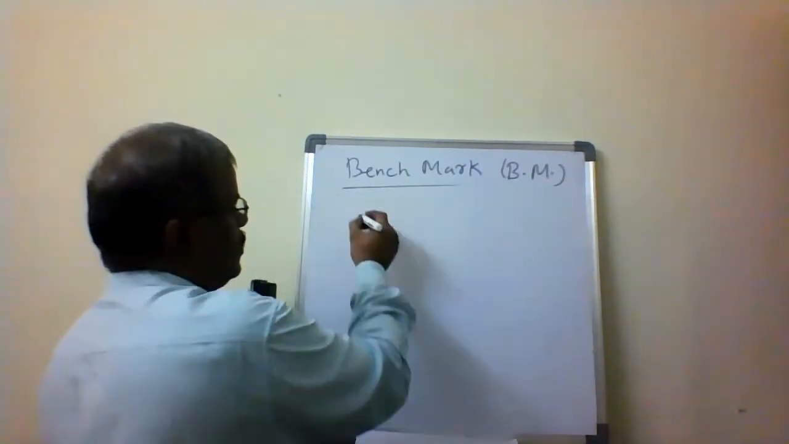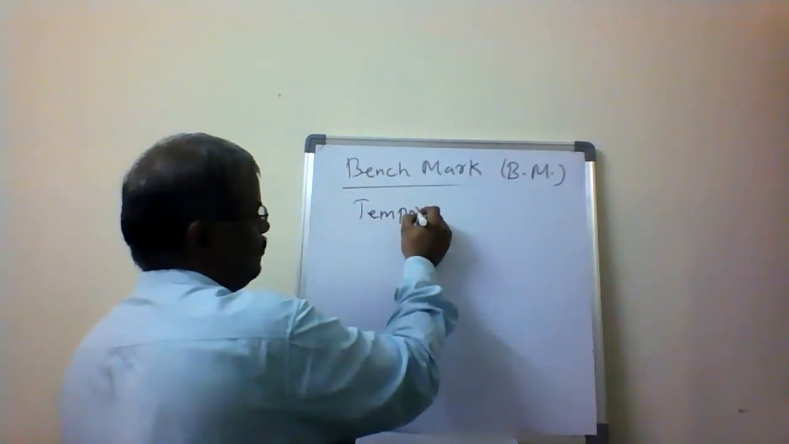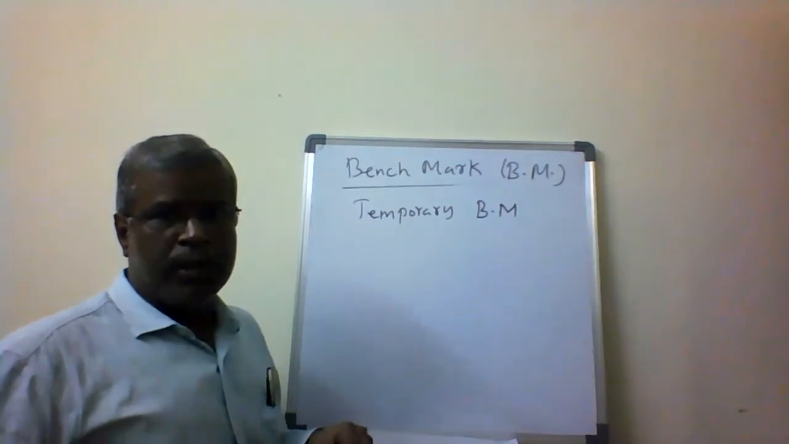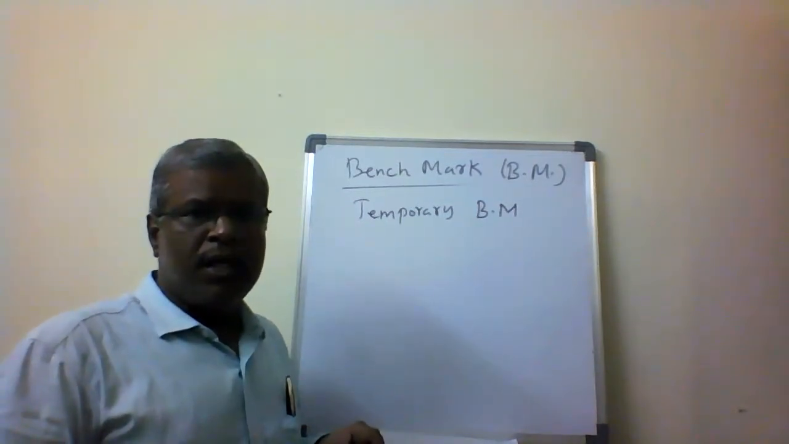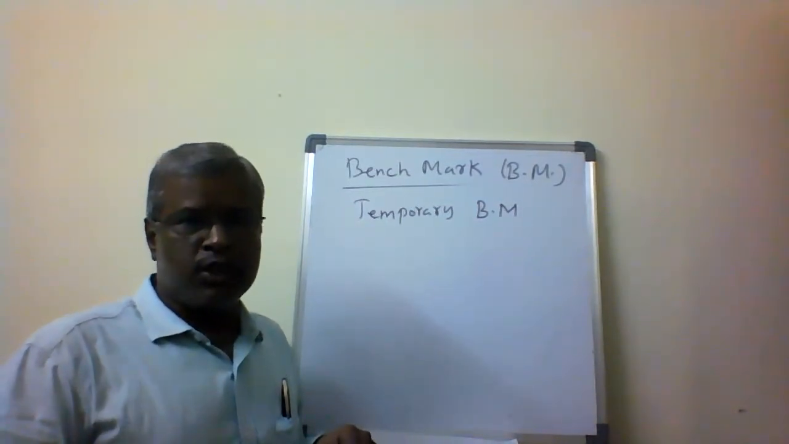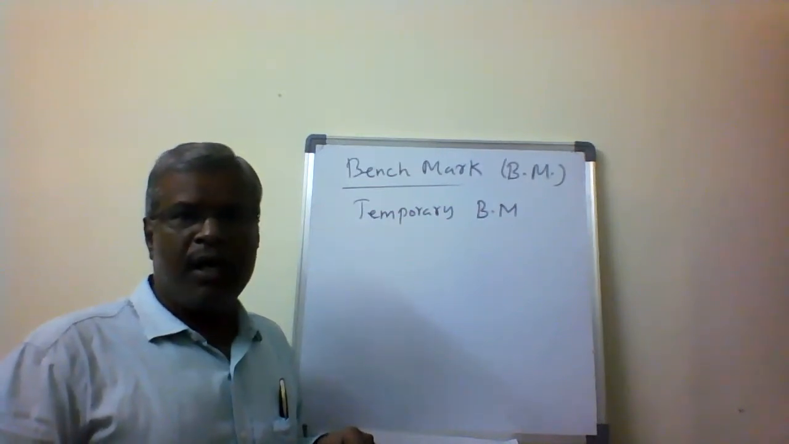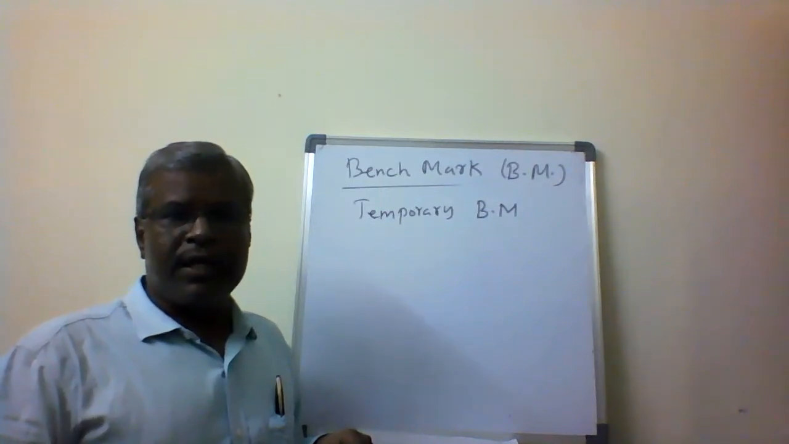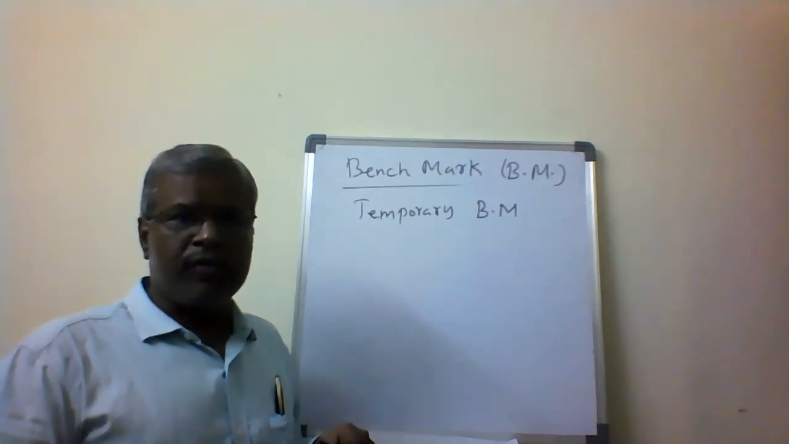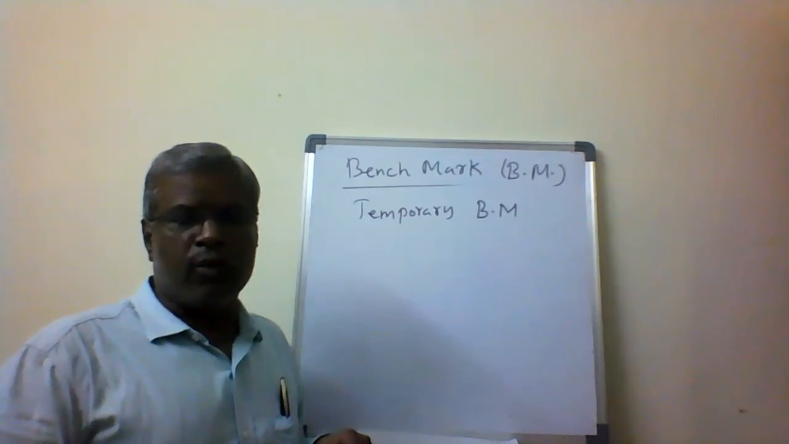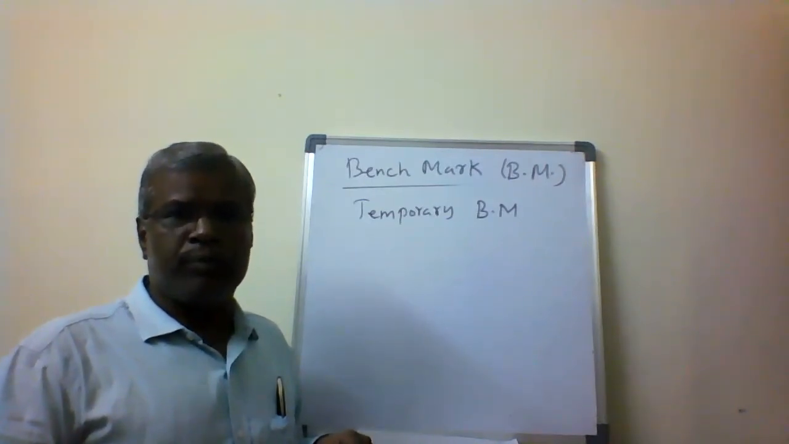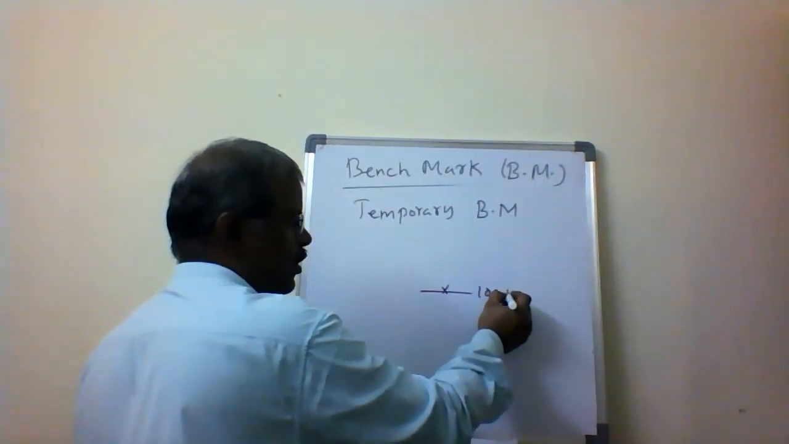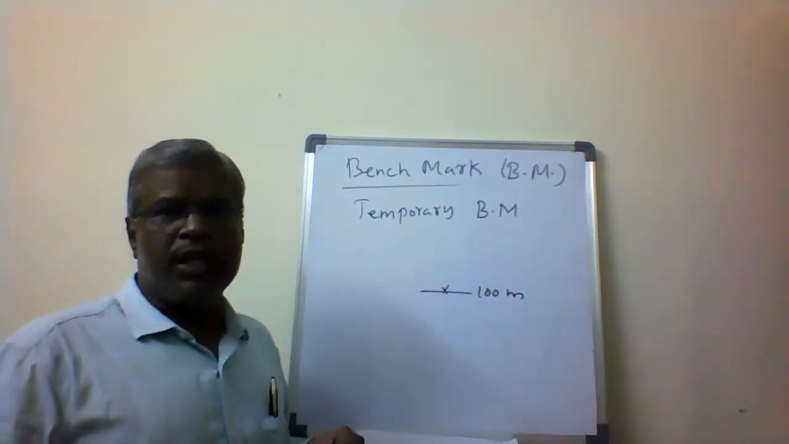Then the next one is called a temporary benchmark. The term itself gives the meaning: if a GTS benchmark is not available in a particular remote area, and a permanent benchmark is also not available in that area, then we take one point as a reference point. A benchmark is always a fixed point of known elevation. One point we are going to assume, from that point, that this is my reference point, and the elevation of this point is 100 meters.